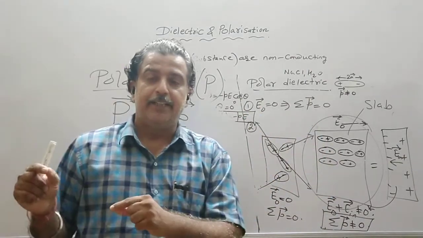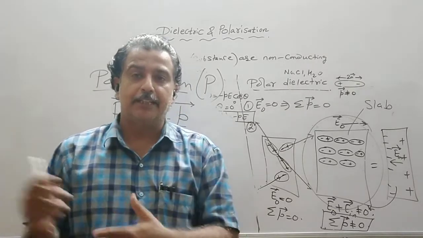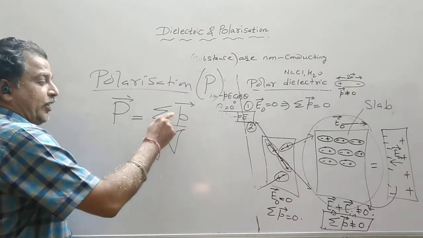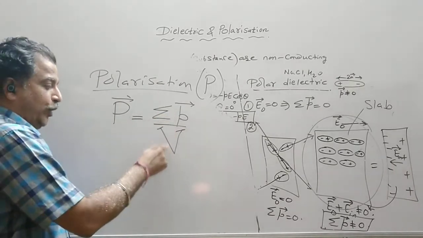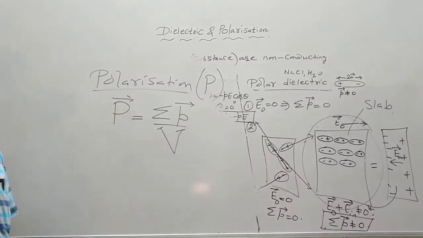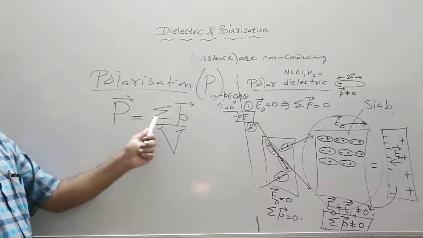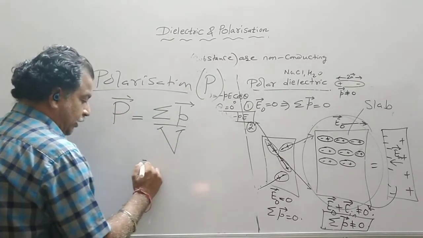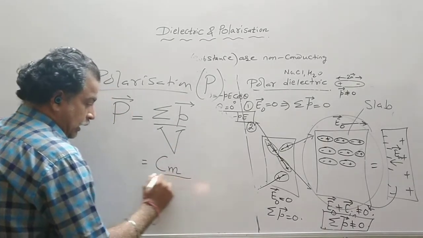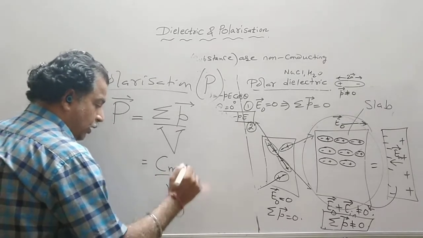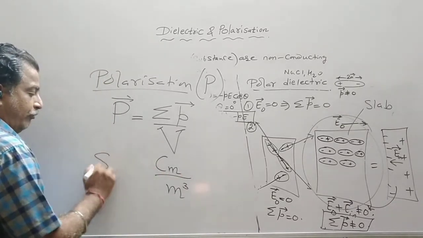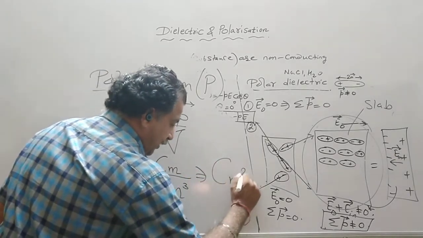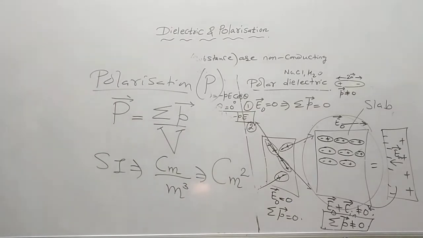Like we defined linear charge density, surface charge density and volume charge density, similarly, the net electric dipole moment per unit volume is called polarization. So polarization will be total dipole moment per unit volume. SI unit, we know dipole moment is coulomb meter, volume is meter cube. So SI unit for polarization comes out to be